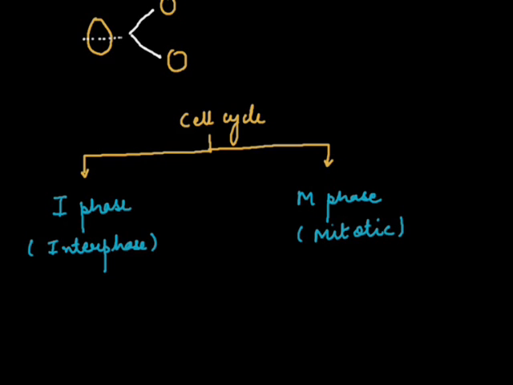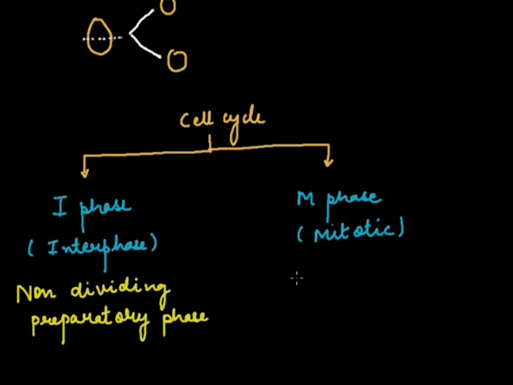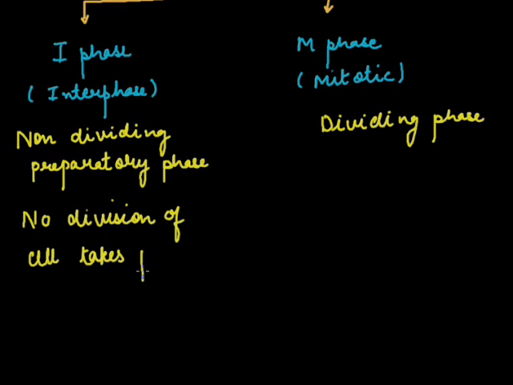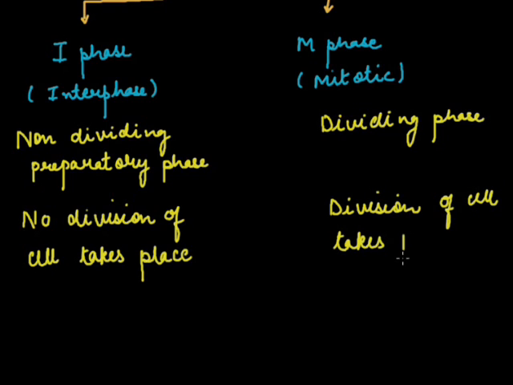Okay. This I phase can also be called as non-dividing preparatory phase, while this M is referred to as the dividing phase. Okay. In this I phase, remember students, no division of cell takes place. It is only the preparation for the division of cell. Whereas in M phase, division of cell takes place.